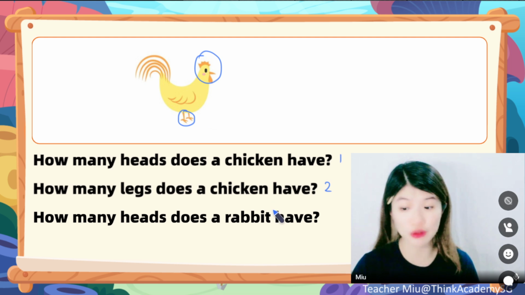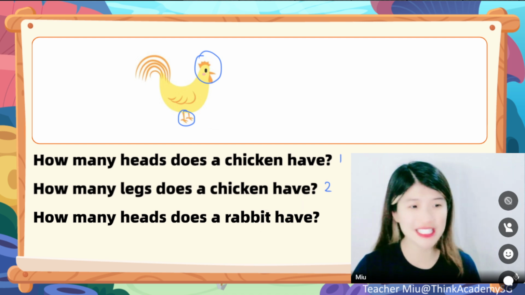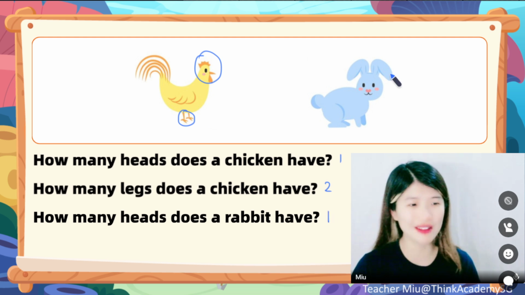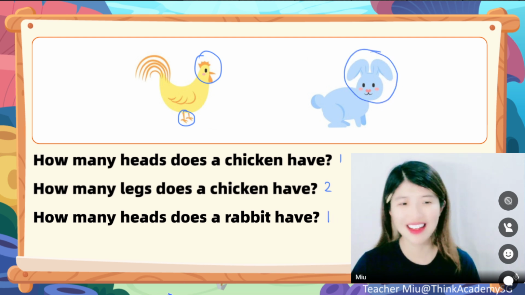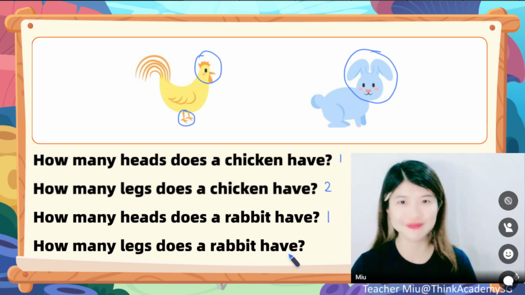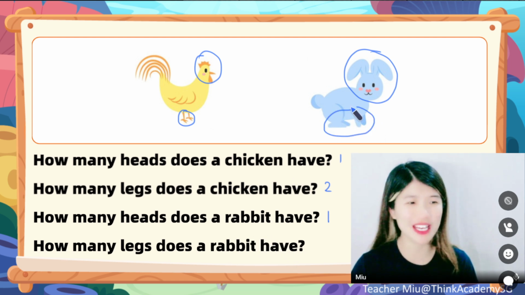Seriously, a rabbit has 2 heads? Crazy. No way. Definitely. Okay, I'll show you. This is a rabbit. And a rabbit is supposed to have 1 head. All right. And what about legs? How many legs does a rabbit have? 9,990 legs. Wow. Seriously. There must be, all right, 4 legs.